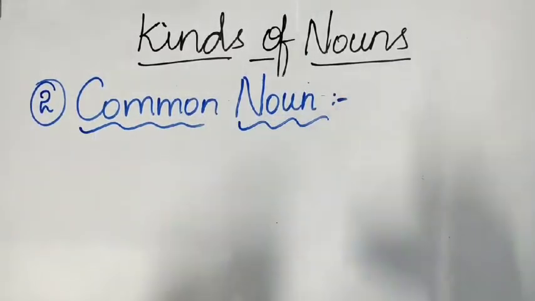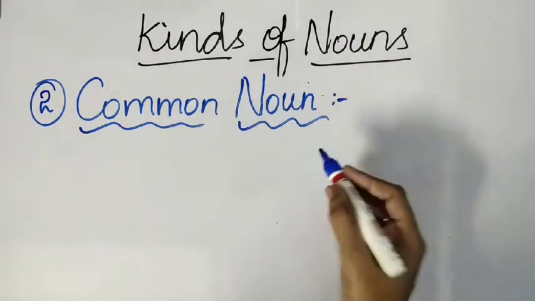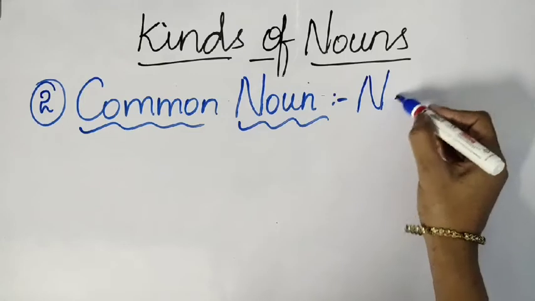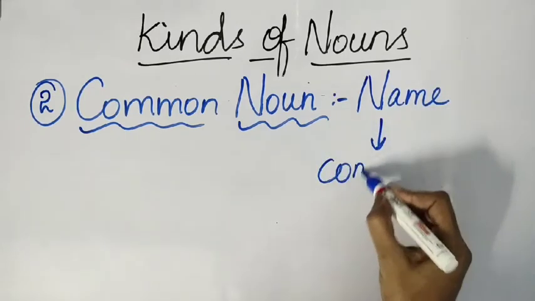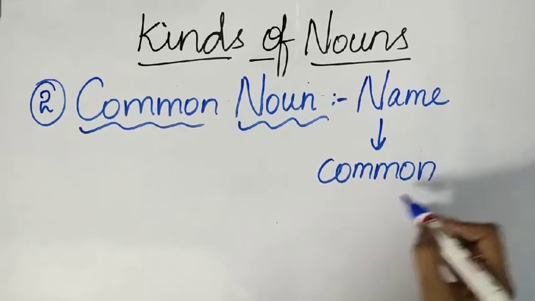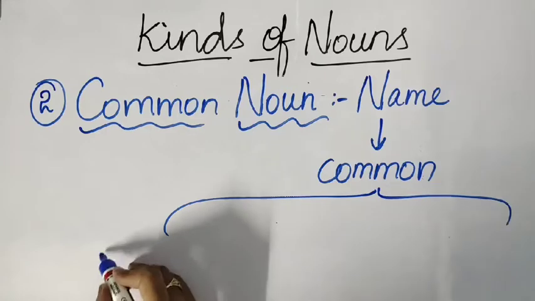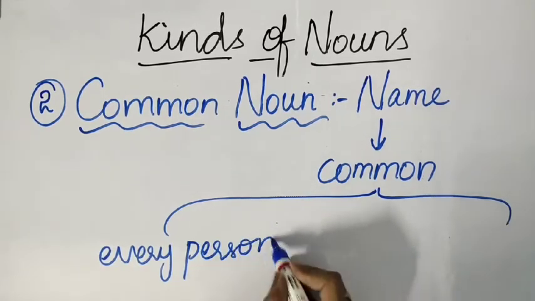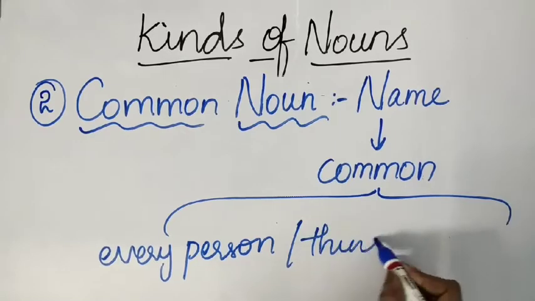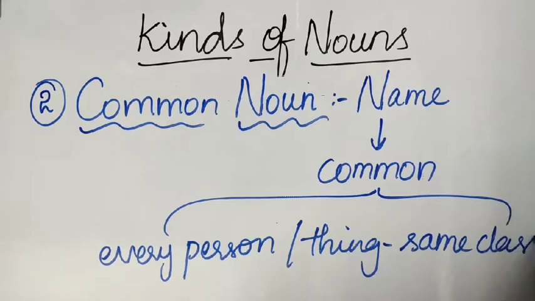A common noun is a name given in common. It can be given to every person or everything that belongs to the same class or kind.